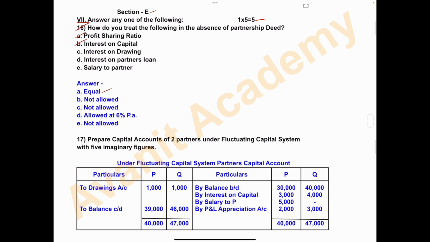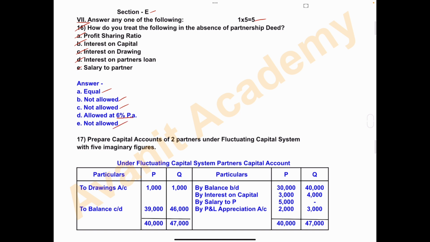The answer is not allowed. C, interest on drawings. Answer, not allowed. And D, interest on partner's loan. So interest on partner's loan is allowed at 6% per annum. Okay, 6% per annum interest has to be charged. Next E, salary to partner, not allowed.